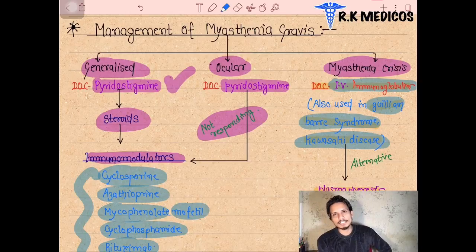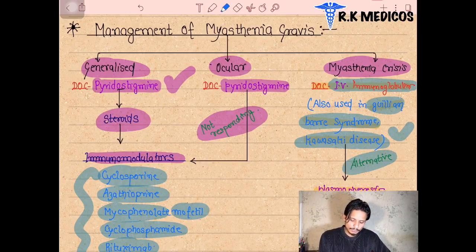If the patient is suffering from myasthenic crisis, we also give plasmapheresis. So this is all about the cholinergic drugs, and I hope it will be understandable for you.